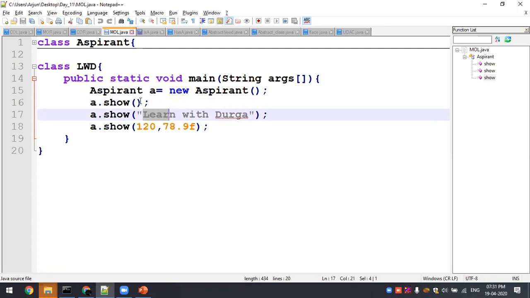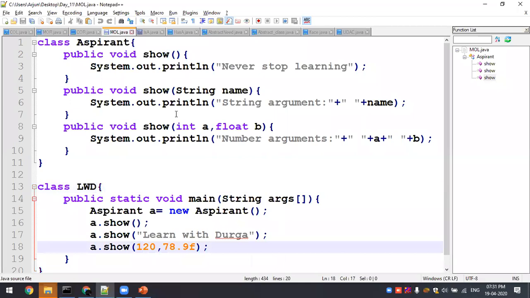Whenever I call the no argument type, that is the default argument type, I have to go to that particular method definition. Here is also a string definition, and here an integer and float definition. That is why the aspirant class has three different methods. The method name is the same, the behavior is different, and based on the method signature you are approaching it, right?